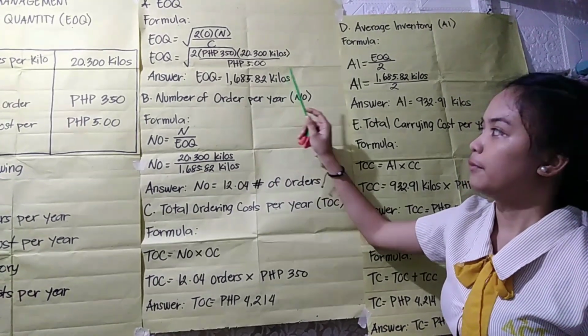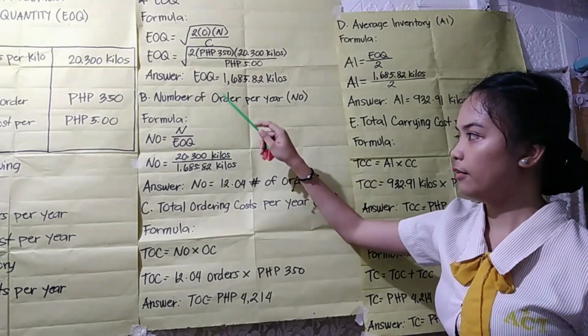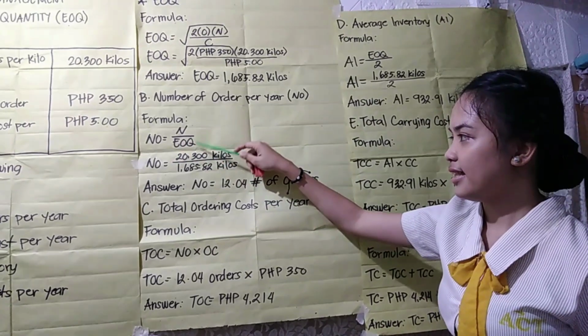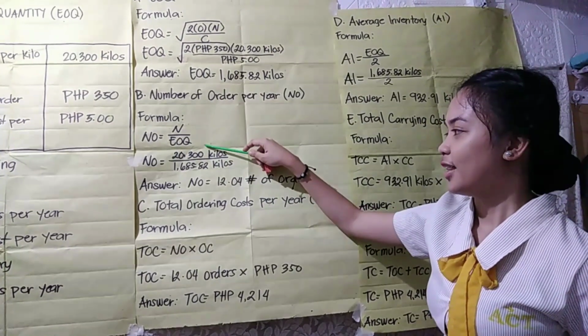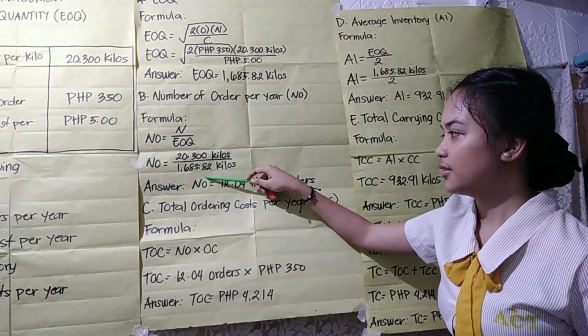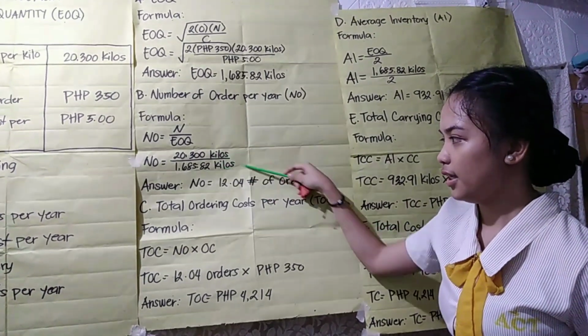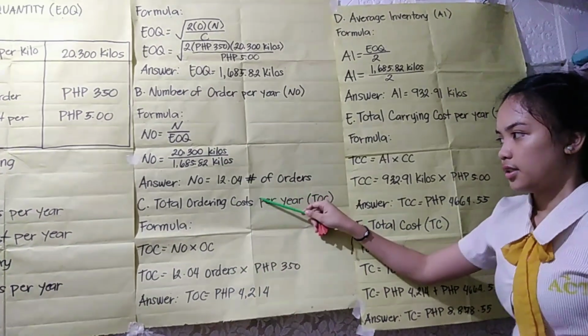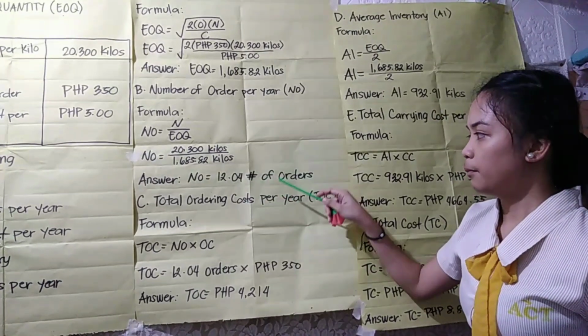So, B, number of orders per year. Formula: N divided by EOQ. 20,300 kilos divided by 1,685.82 kilos. So, the answer is 12.04 number of orders.